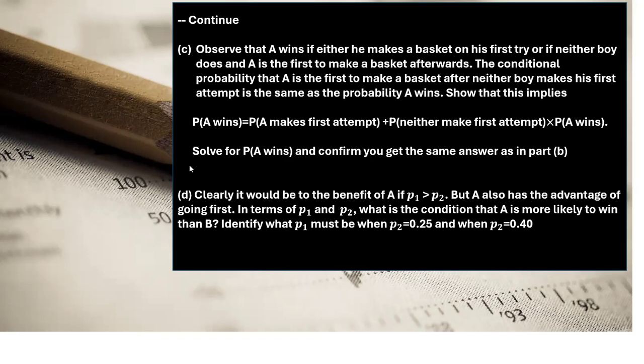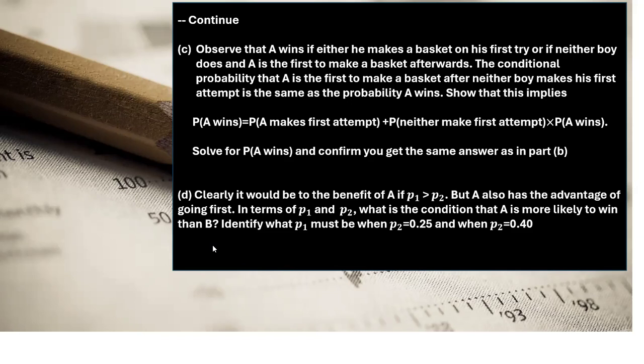All right, and then we want to see if we solve the probability of A wins here. Remember in part B, the previous part, we already solved the probability of A wins. Let's see if we use this conditional probability concept, will it match what we solved before?